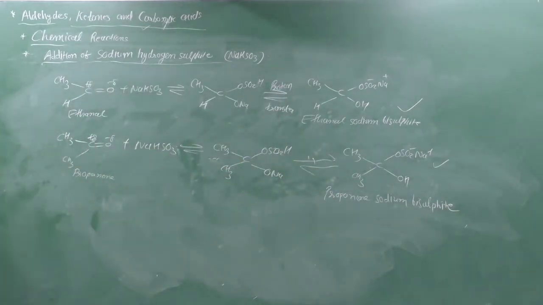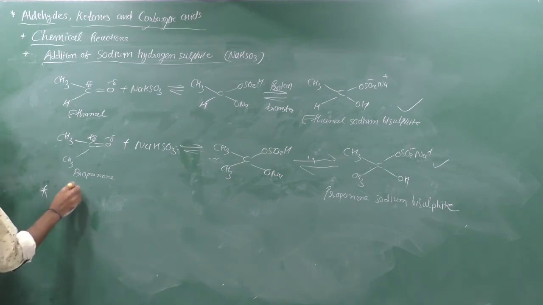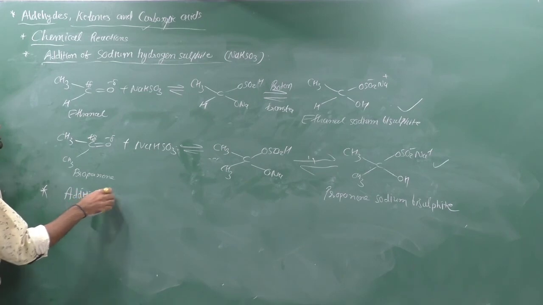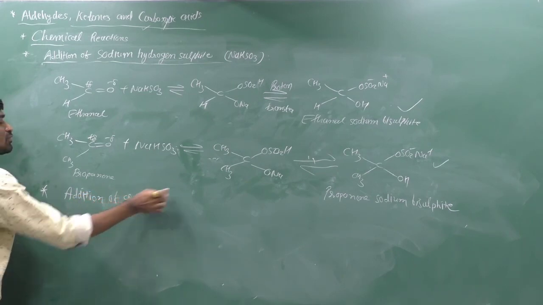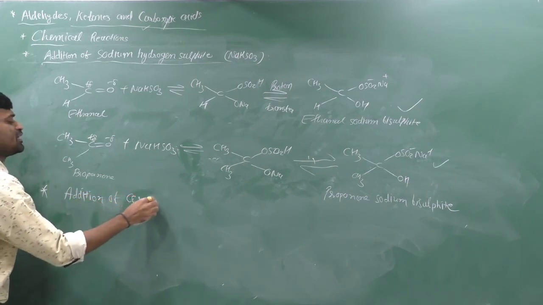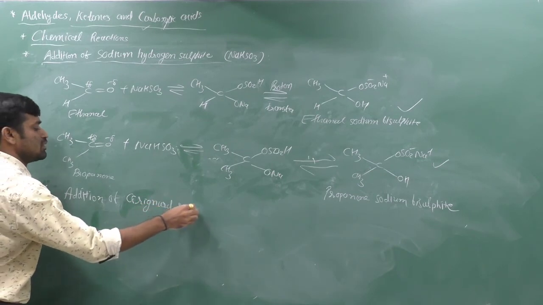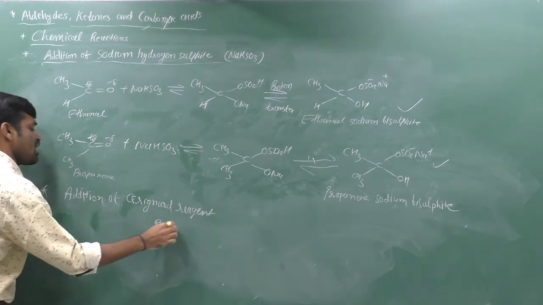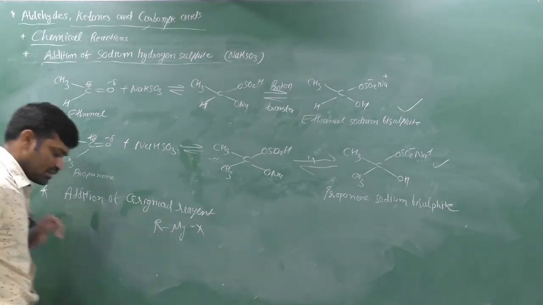Clear? The next reaction in our textbook is the addition of Grignard reagents, RMgX.